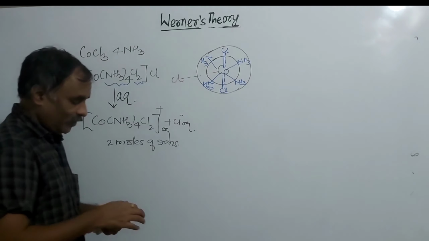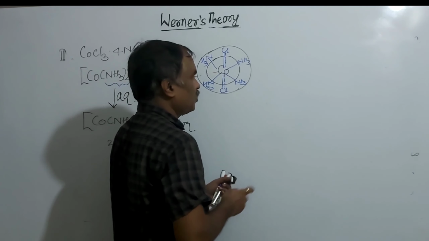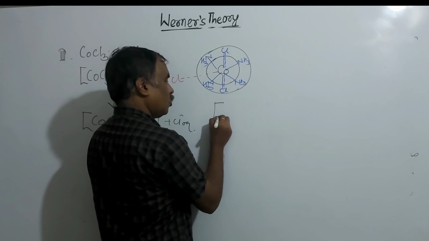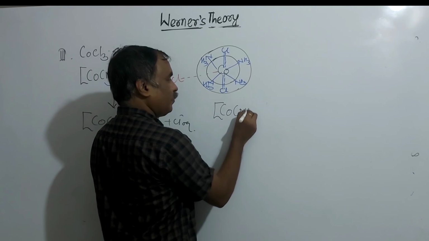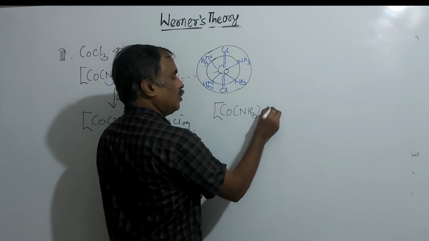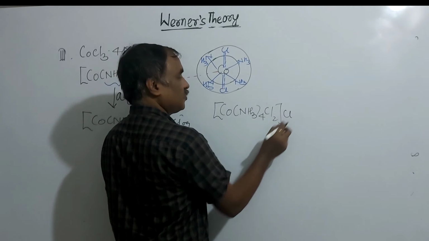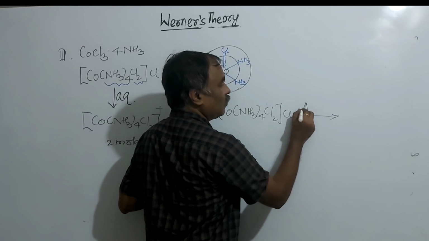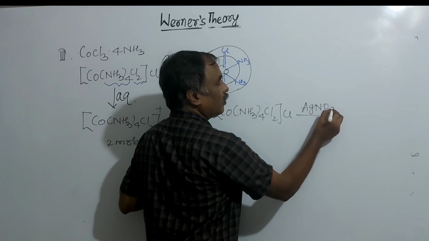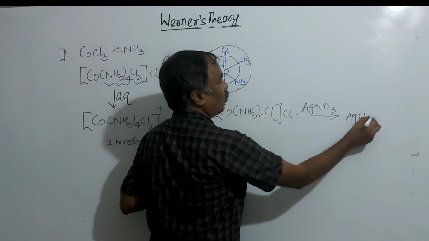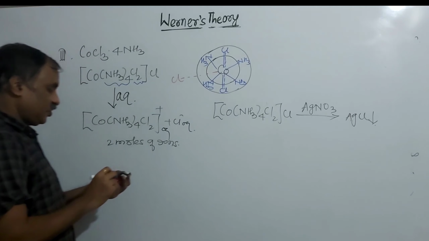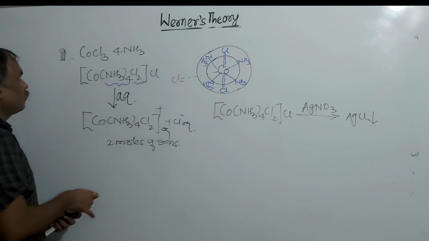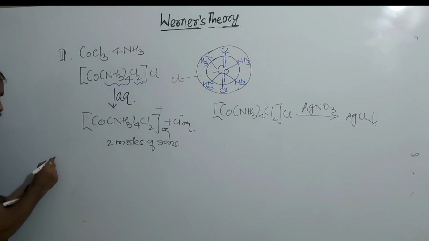Now the reaction of this with silver nitrate, how many moles of silver nitrate are required? Complex [Co(NH3)4Cl2]Cl. Since only one Cl minus is there, only 1 mole of silver nitrate is required, and a precipitation of silver chloride.